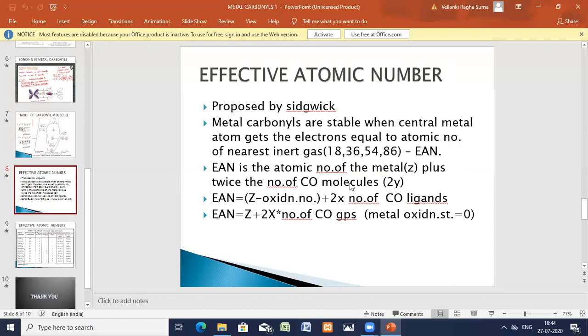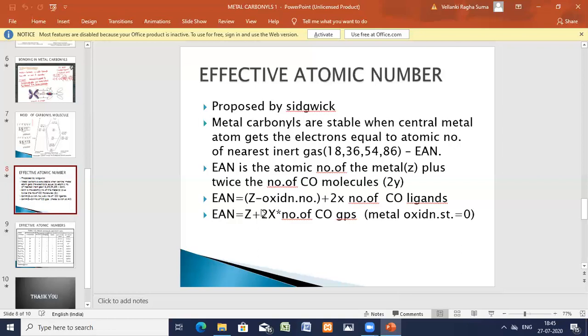EAN is equal to the atomic number of the central metal, minus the oxidation state, plus 2 into the number of carbon monoxide ligands. Generally, oxidation state is 0. Most metals in the carbonyls have 0, plus 1 or minus 1 oxidation state, mostly 0.